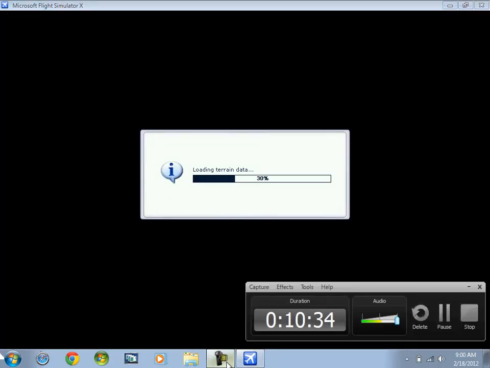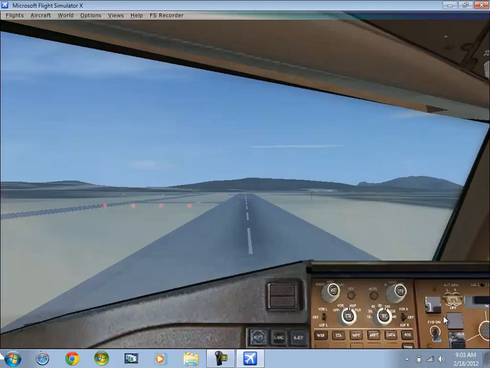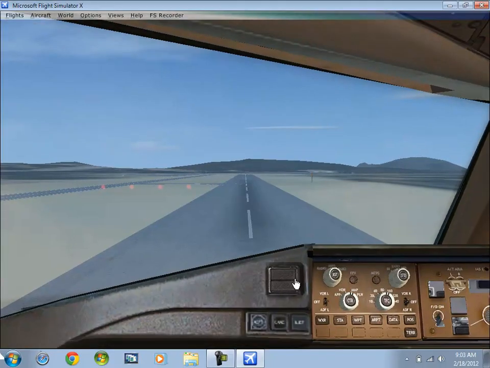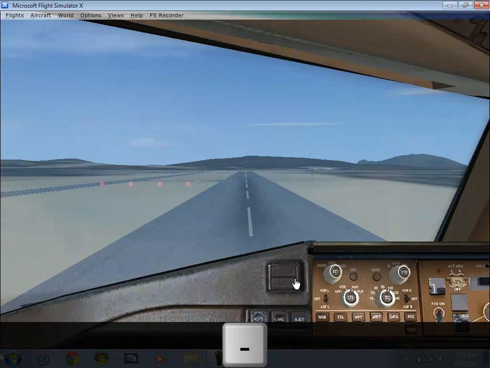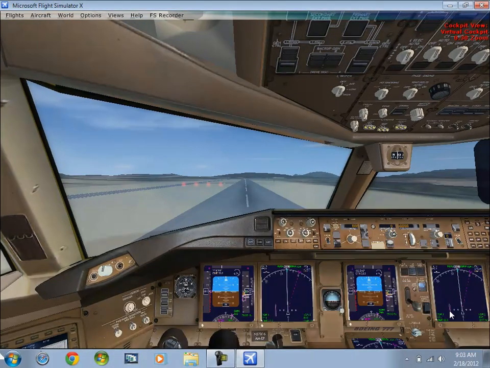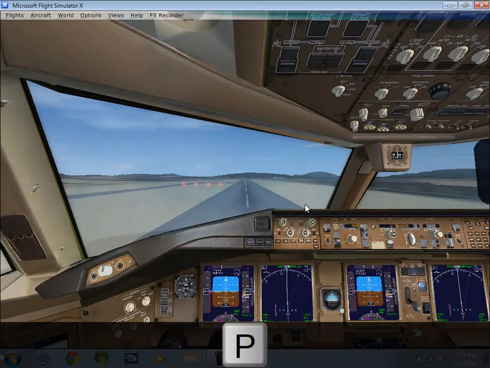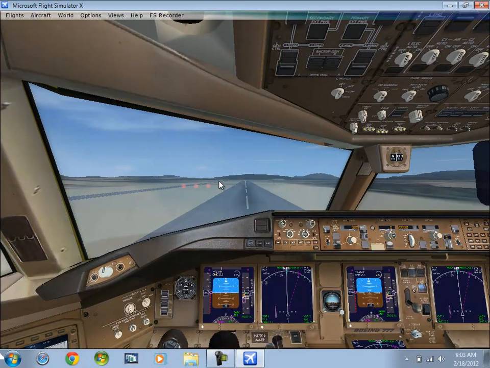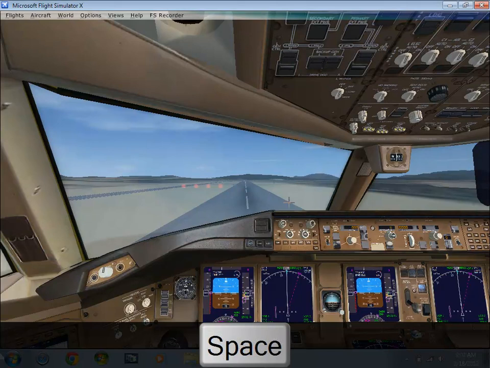Here, this is the downloaded data. Okay, so I'm going to pause. We're going to finish installing this. Okay, so this is the 777-200ER.